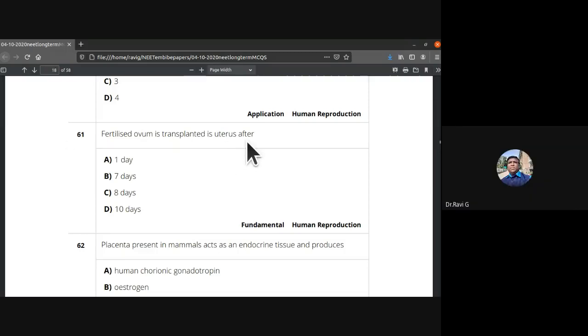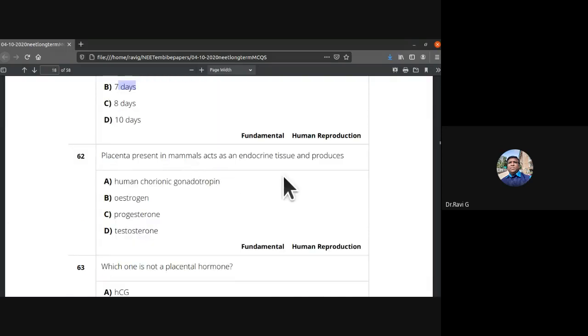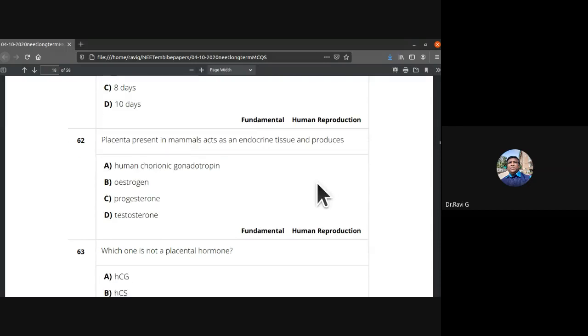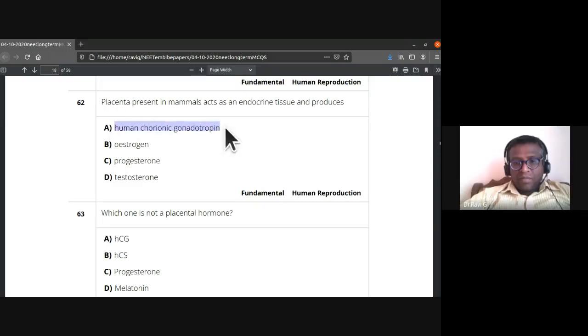Fertilized ovum is transplanted in uterus after 7 days. So it is transferred in the uterus after 7 days. So B is the answer for 61st. Placenta present in mammals acts as an endocrine tissue and they produce, what do they produce? Human chorionic gonadotropin. 62nd, the answer is A.